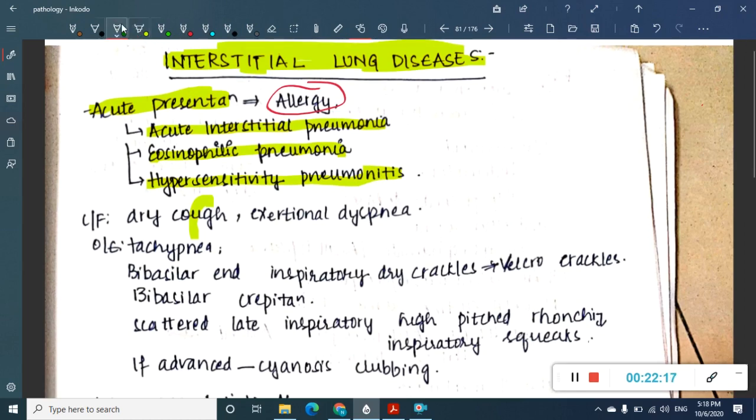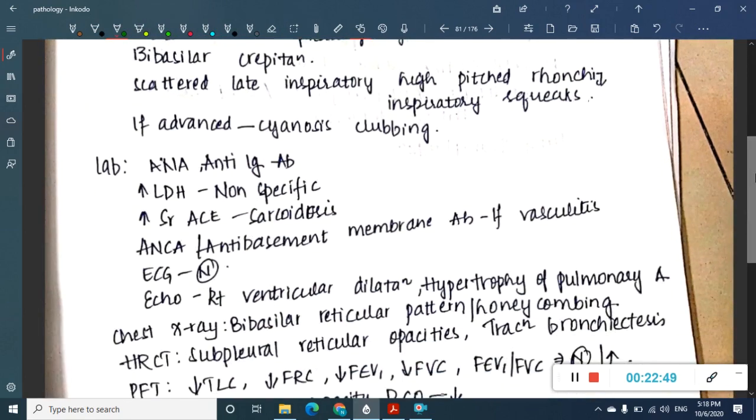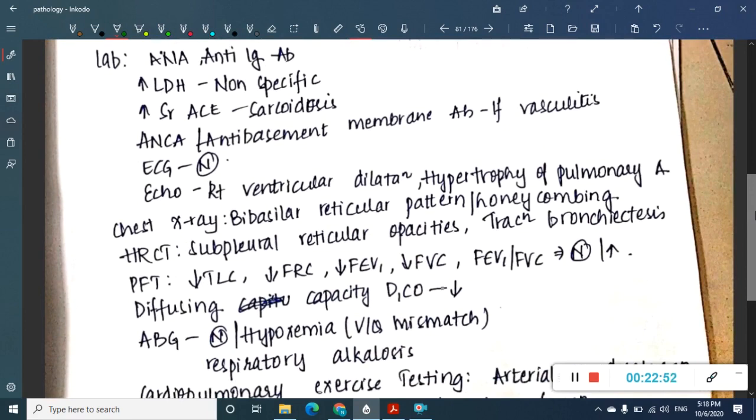In these interstitial lung diseases, fibrotic processes start to occur. Because of that, there will be dry cough and the patient presents with exertional dyspnea. On examination you can see tachypnea, and you will also see bibasilar, inspiratory dry crackles, called Velcro crackles. You will see crepitations also. In advanced cases, the whole lung gets fibrosed, so there won't be enough oxygen entering the alveoli, and as a result the patient develops cyanosis and clubbing.